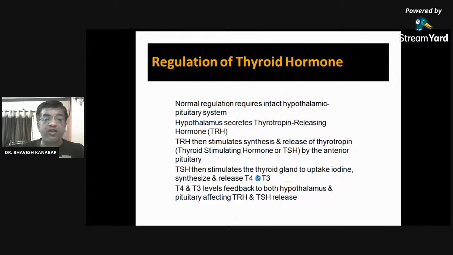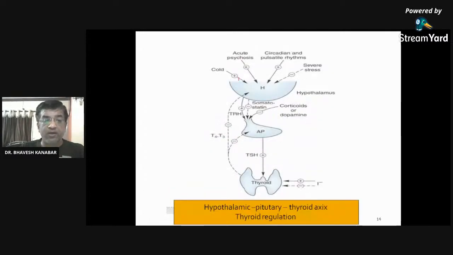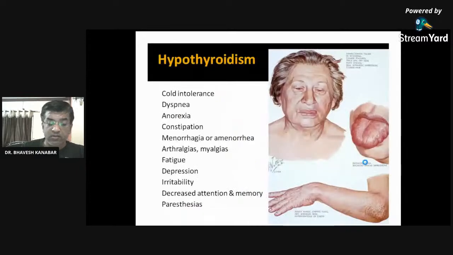Again, we are going to see this with the help of the figure. You can see that this is the hypothalamus, which secretes TRH. Then TRH acts on the anterior pituitary, which secretes TSH. This TSH acts on the thyroid gland to release T4 and T3. So this is known as the hypothalamo-pituitary thyroid axis. Okay. Now hypothyroidism.